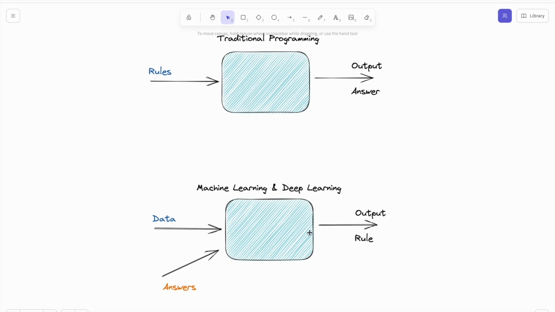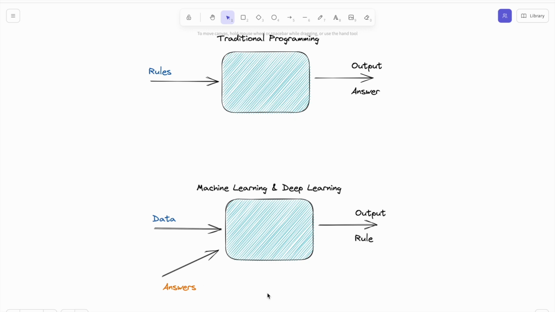But in machine learning and deep learning, we will not define the rules. We will give the data to the model and our models will find the rule. So the output will be the rule instead of the answer. And sometimes we will give our data with answers, but sometimes without answers. And it will affect the learning type.